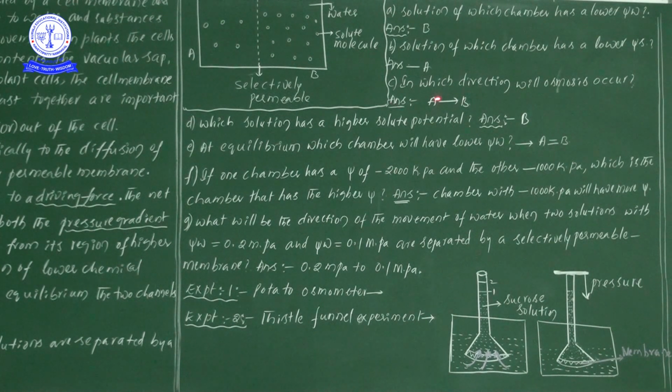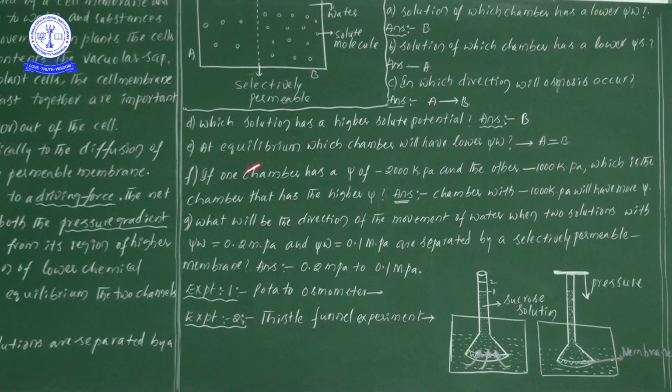Next one: in which direction will osmosis occur? Osmosis definitely occurs from higher water potential to lower water potential, or higher chemical potential to lower chemical potential. In chamber A we observe the higher water potential than B. That's why water will definitely move from A to B. Here chemicals are very few, so water potential will be more, but in chamber B the chemical concentration is more, that's why the water potential is less. So remember this technically.